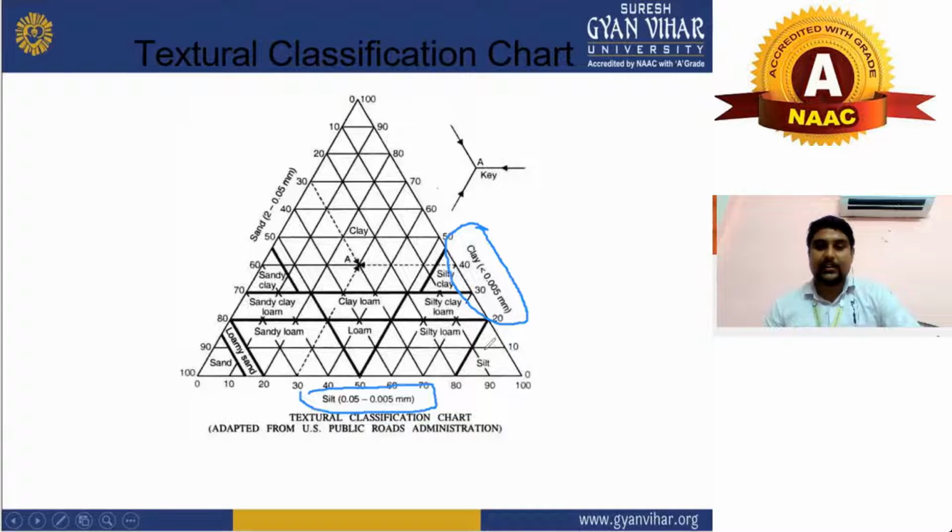And if you will see here, what will be the clay low? It will come in this category. Clay will come in this category, and these are the size, and these are the percentage, and these are the size which is given here. It is a silt, it is a sand, and it will be clay.